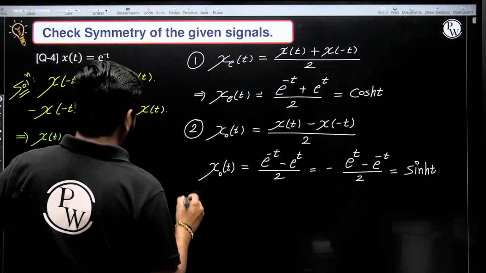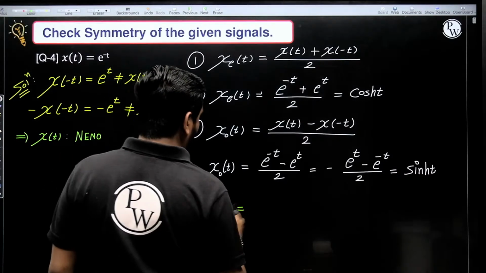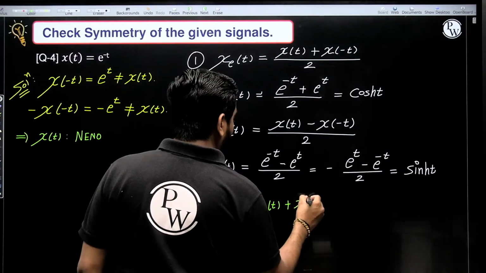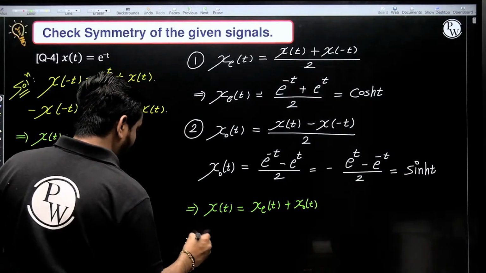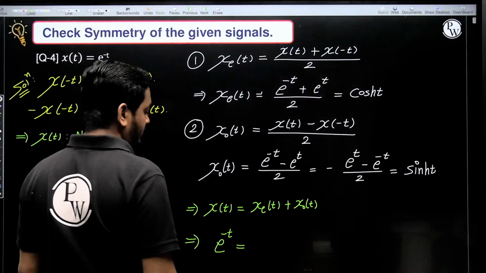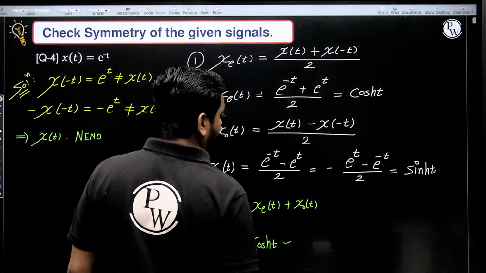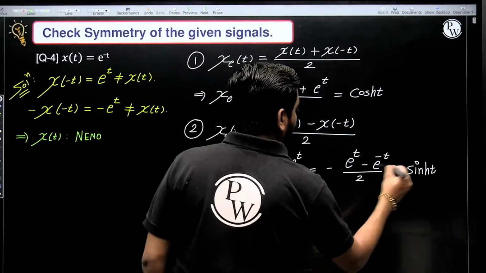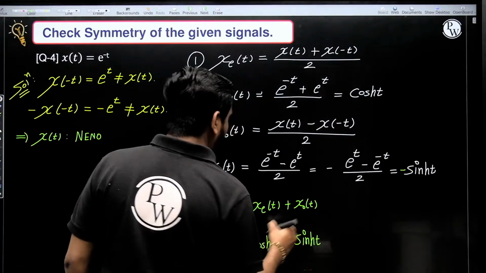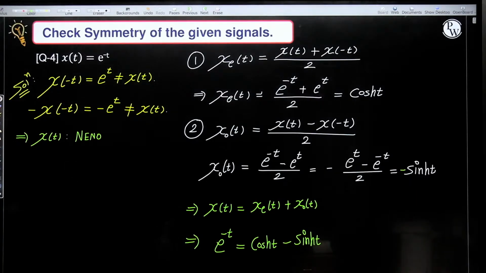So we know, as I just told you guys, every signal is sum of its odd part and its even part. So e to the power minus t has even part cos hyperbolic t and odd part minus sin hyperbolic t.